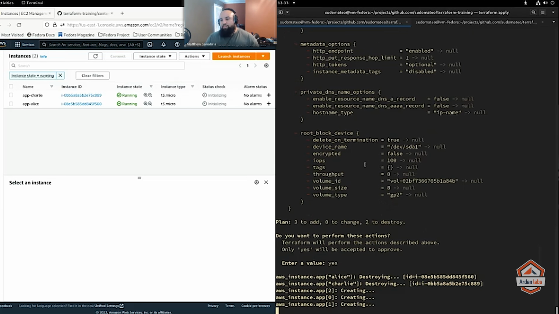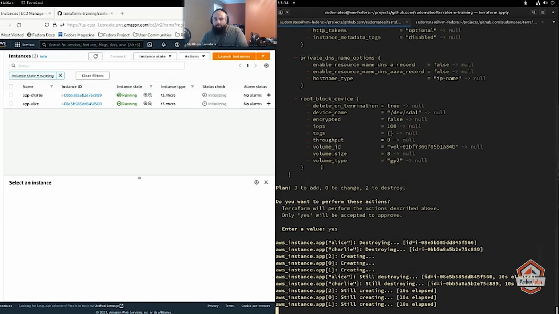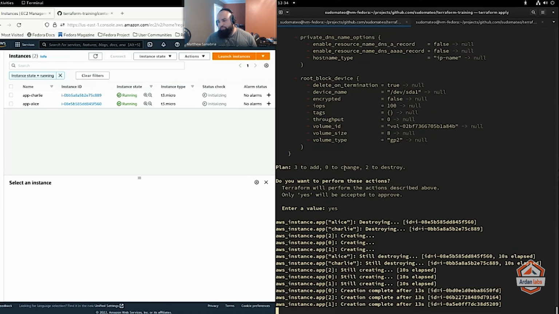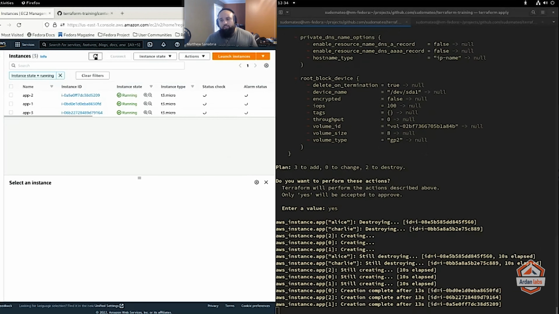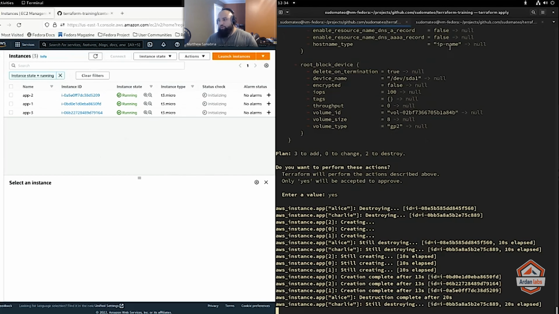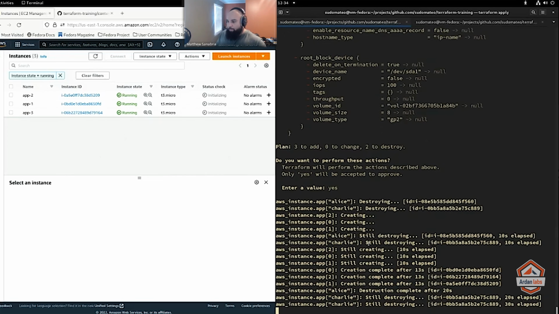So all of the infrastructure that Terraform creates and manages gets written to a state file. A little bit outside the scope of this particular talk, but I'm gonna cover it real quick anyway, just to show you. I'm waiting for this to be done so I can show you what that looks like. And the destroy should probably take a little bit of time. So every time Terraform does something to your infrastructure, it will write what it did. It will write basically the end result to a state file, right? This state file contains all of the information about the resource that was managed.